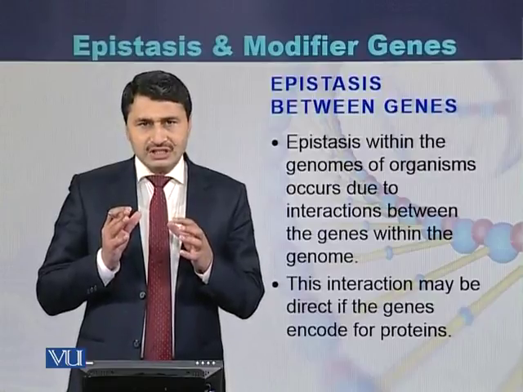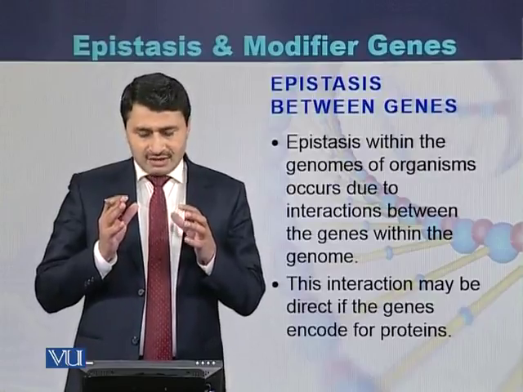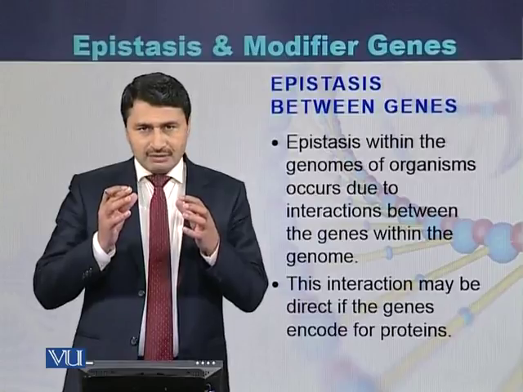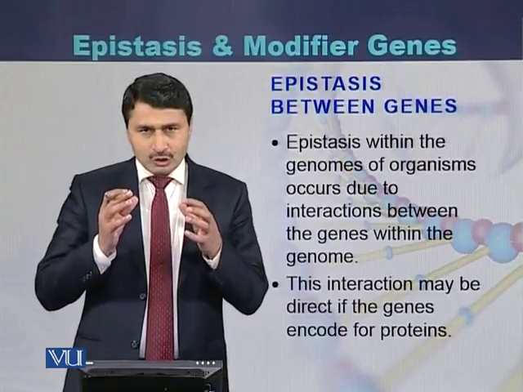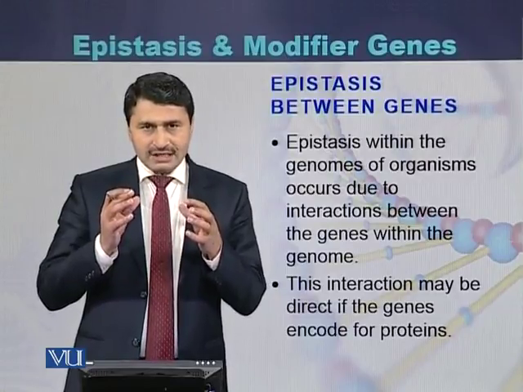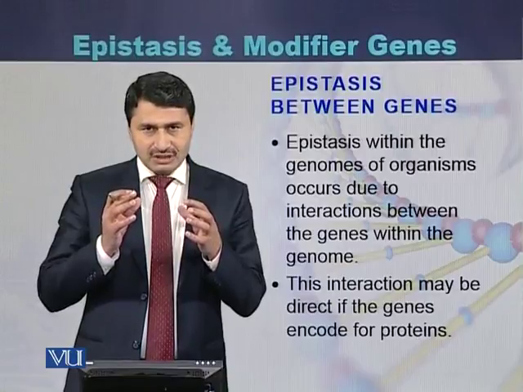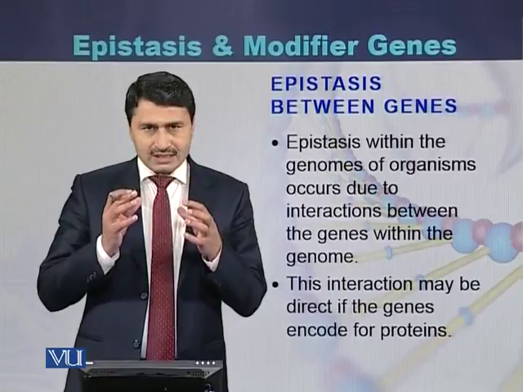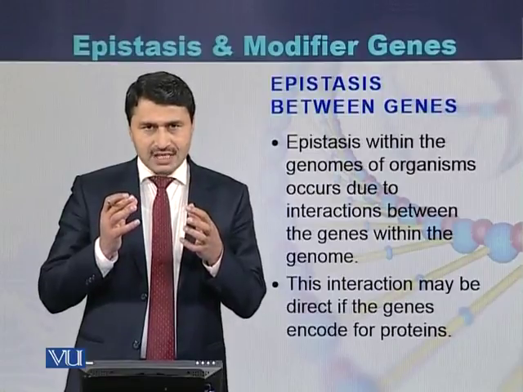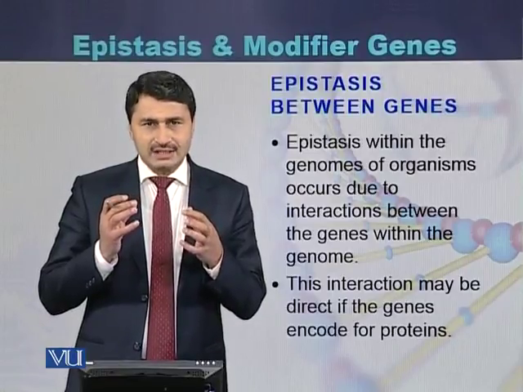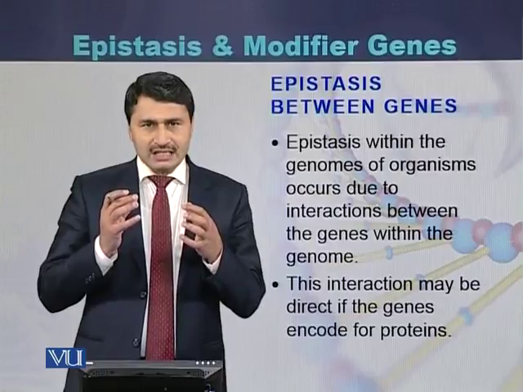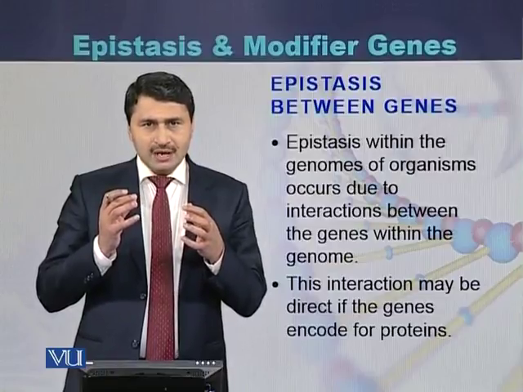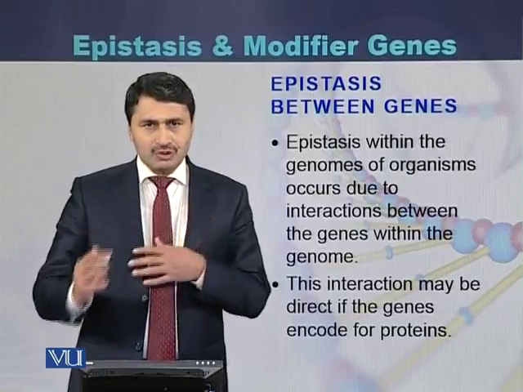Epistasis between genes can occur because there are different genomes, and within the genomes there are genes. If there is epistasis between the genes, it can be direct epistasis or indirect epistasis. In case of direct epistasis, it occurs in genes that produce certain proteins.